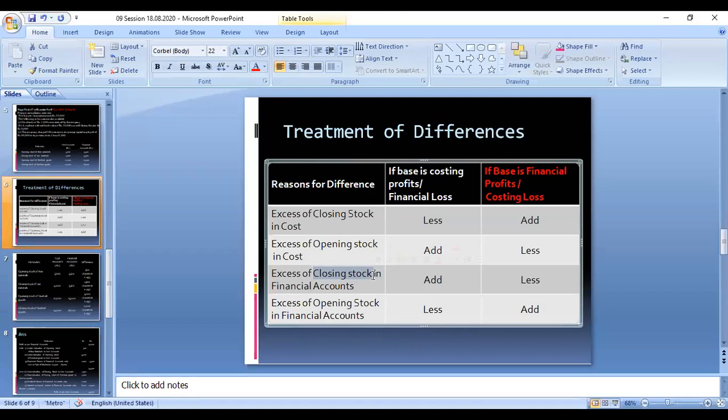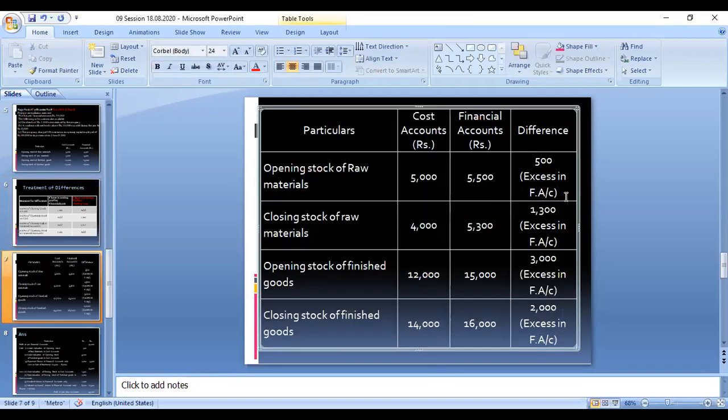So we are starting with the financial accounting profit only, for calculation of cost accounting profit, right? So now we have to remember these things. Now we can understand this from the table. From the table we can understand that all the amount is excess only in the financial account.